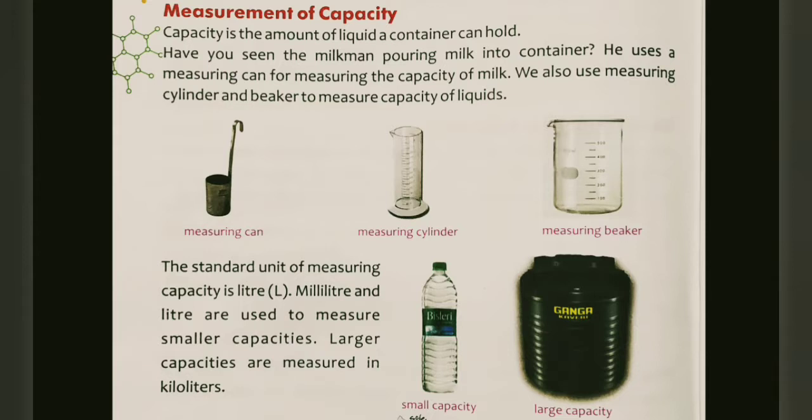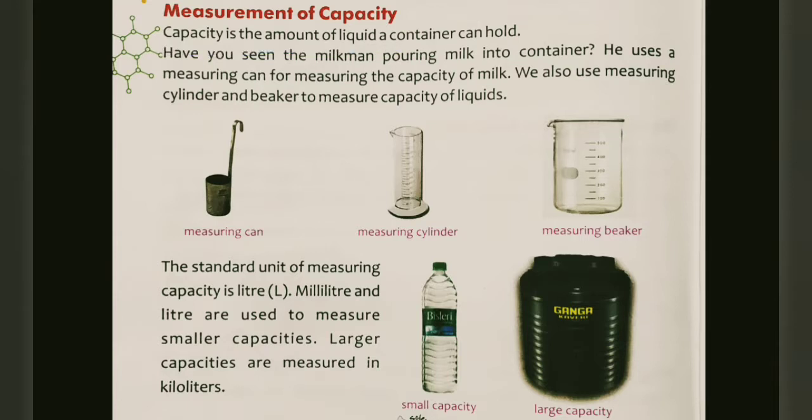So if the container can hold the liquid material, how much liquid material can the container hold? Let's see what is written here. Capacity is the amount of liquid that can be held by a particular container. The capacity of the container means how much liquid the container can hold. Is that clear? All right.